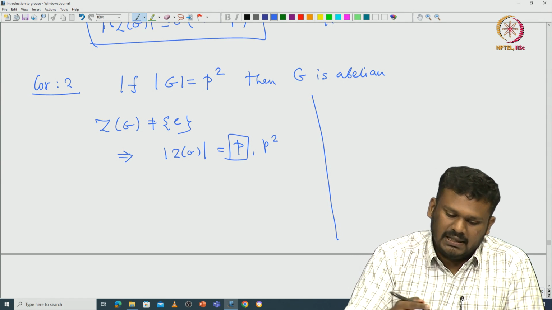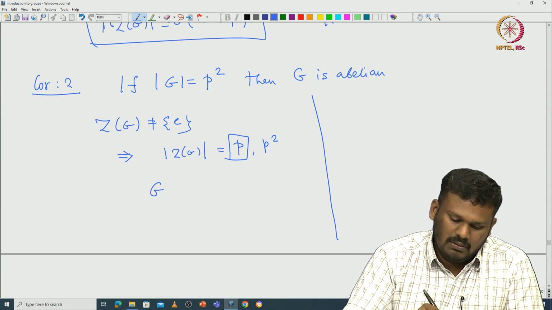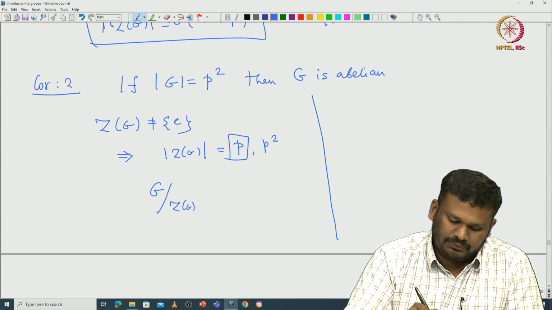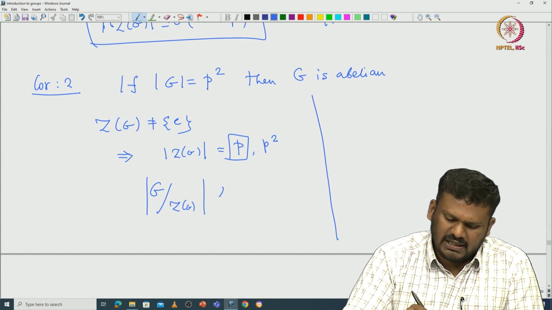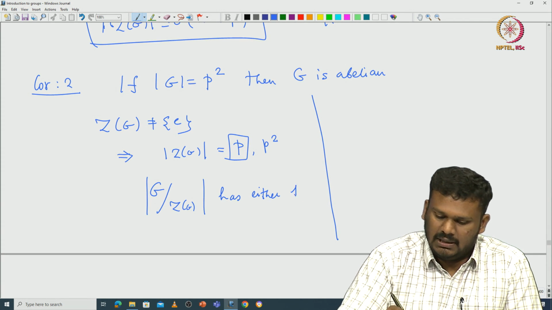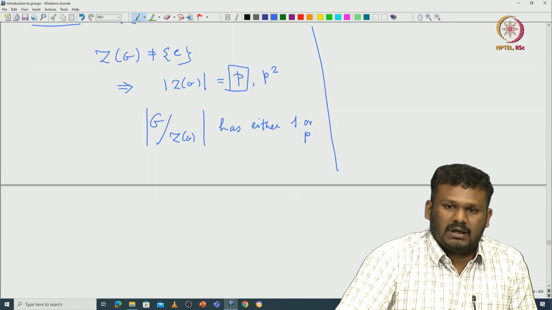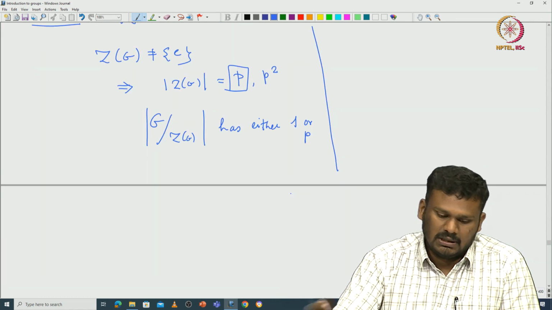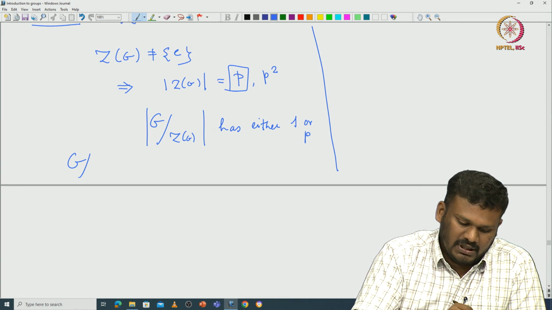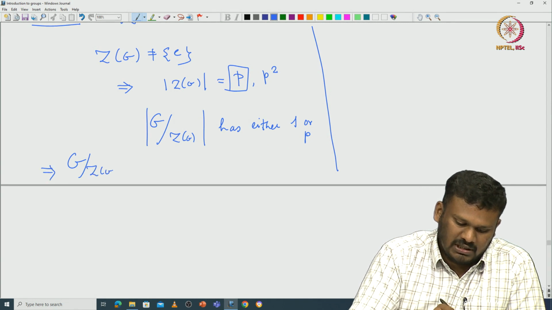In either case, G modulo the center of G has either one element or p elements, but any group of order p is cyclic. So, one can conclude that G modulo center of G is cyclic.